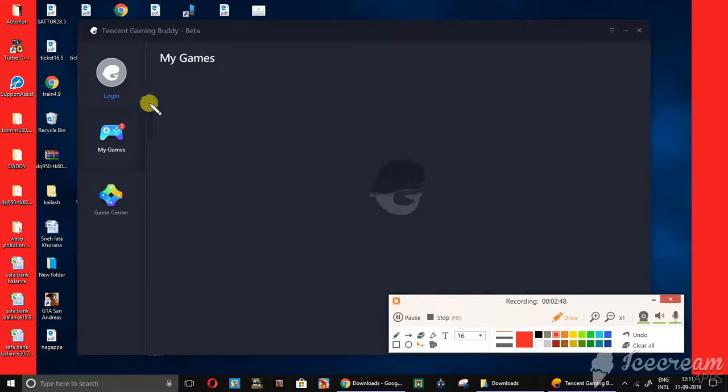Okay friends, now you have to log in. After you log in and PUBG is installed, you open and play your PUBG. You can play it easily. This is very easy to play and open.